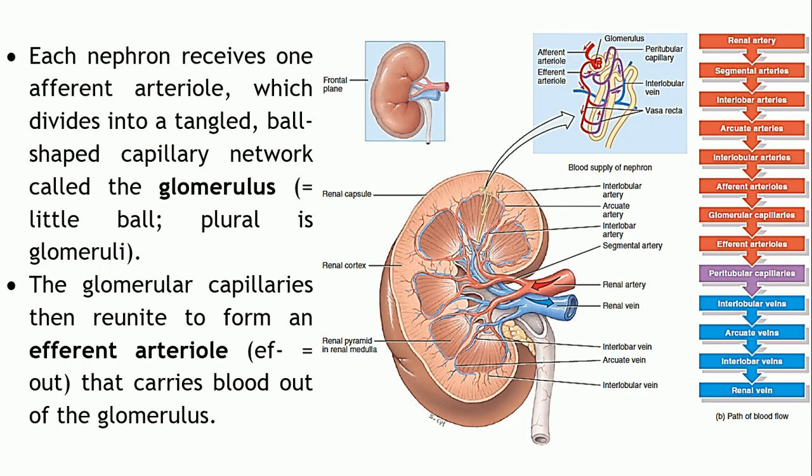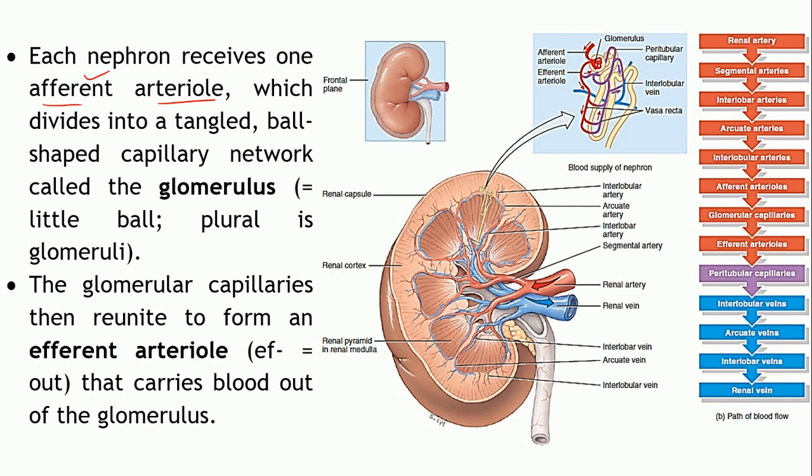So each nephron receives one afferent arteriole. So there will be as many afferent arterioles as there are nephrons in this particular kidney, right? So there will be millions of afferent arterioles. Roundabout 1 million is the number of nephrons, so that many afferent arterioles will be present. Each one will supply one nephron.